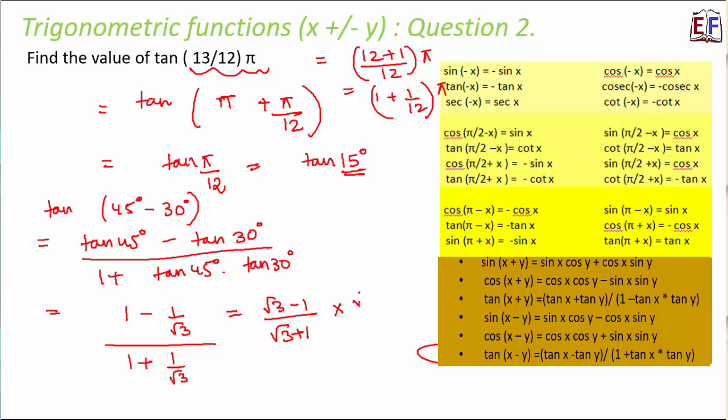If you rationalize it, you will multiply both numerator and denominator by root 3 minus 1. So on top it becomes root 3 minus 1 whole square. On bottom it is a plus b, a minus b, so a square minus b square. So this becomes equal to root 3 minus 1 whole square divided by 2. Now you can simplify it further. Because on top you have a minus b whole square, you can write it as a square plus b square minus 2ab and so on, and that's how you can simplify it further.